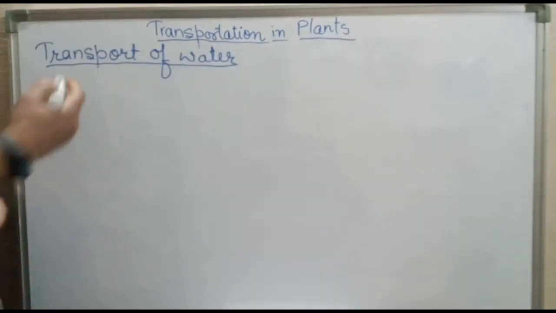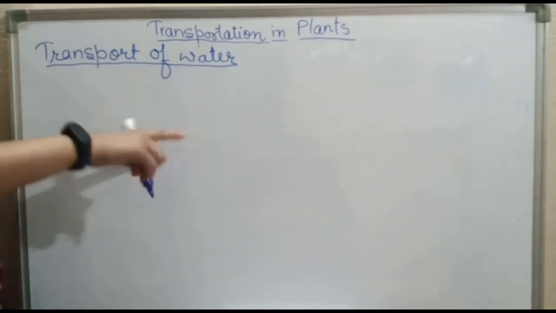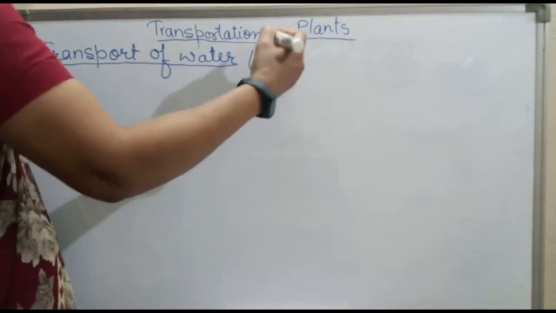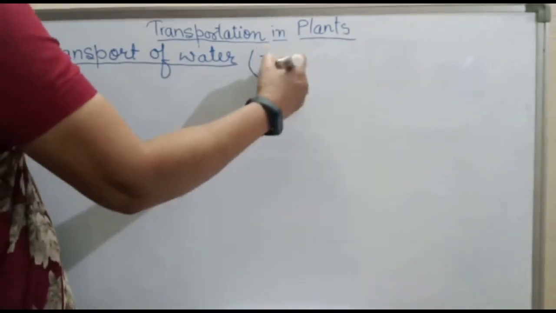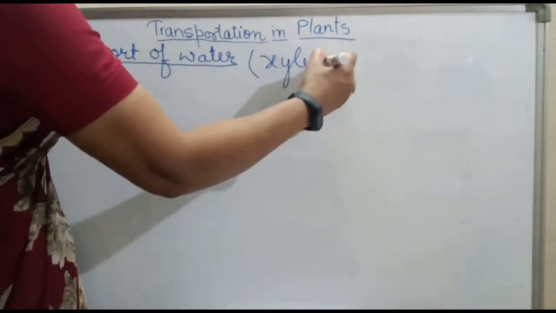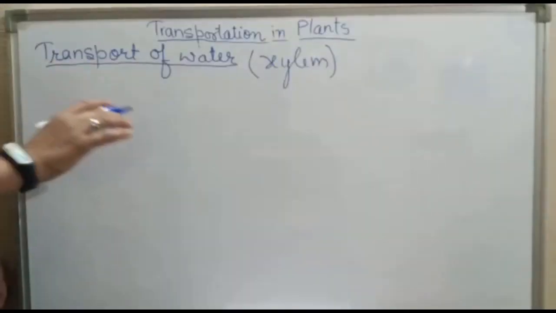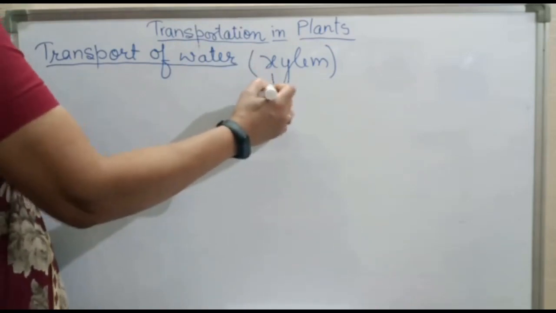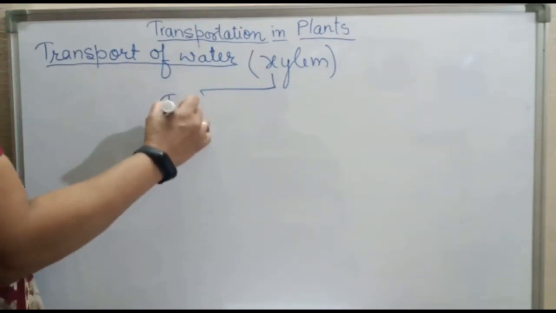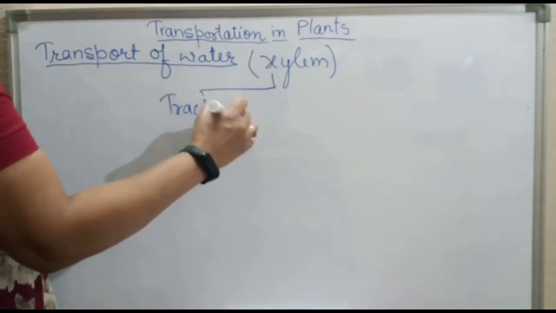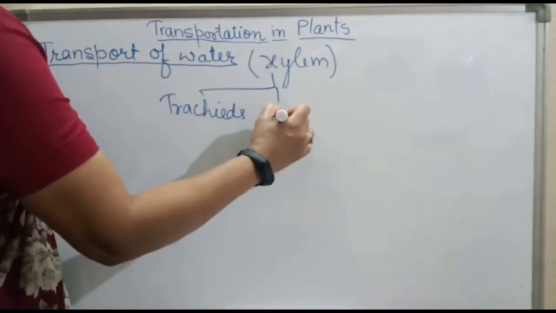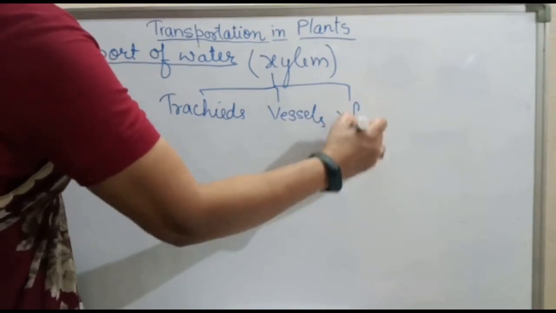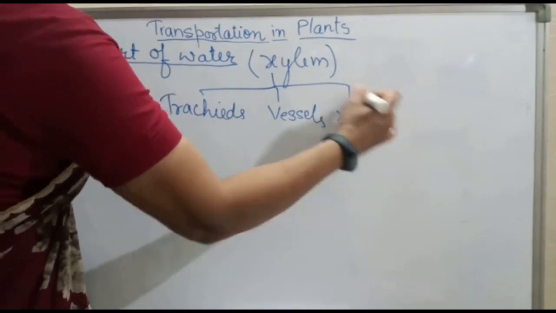Now we will discuss transport of water. As I told you just now, transportation of water is done by a vascular tissue known as xylem. Xylem is a complex permanent tissue that we have studied in class 9, and the elements of xylem are tracheids, vessels, xylem fiber and xylem parenchyma.